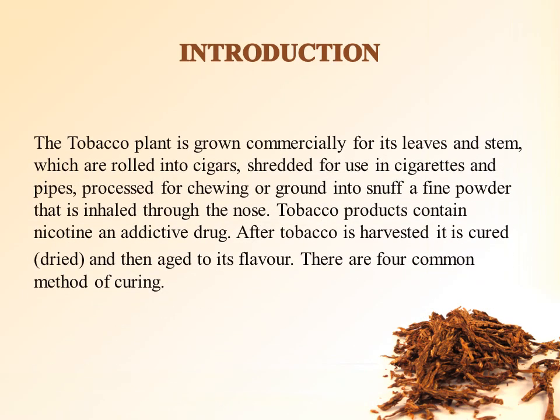Introduction. The tobacco plant is grown commercially for its leaves and stem, which are rolled into cigars, shredded for use in cigarettes, and pipes, processed for chewing, or ground into snuff, a fine powder that is inhaled through the nose. Tobacco products contain nicotine, an addictive drug. After tobacco is harvested, it is cured, that means it is dried, and then aged to improve its flavor. There are four common methods of curing.